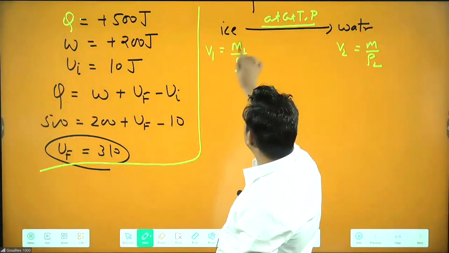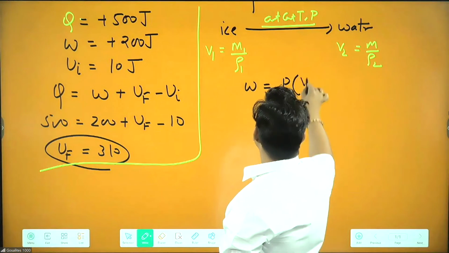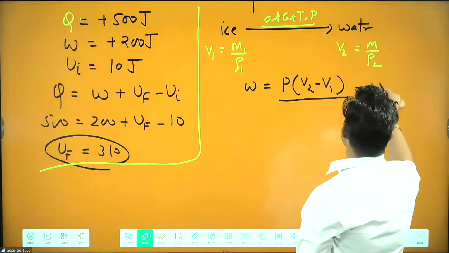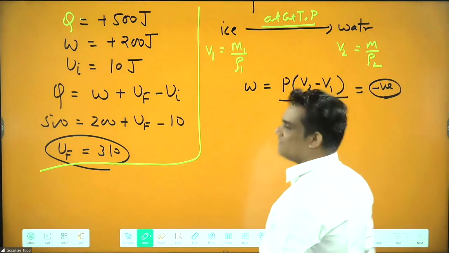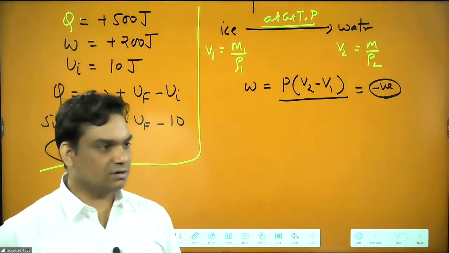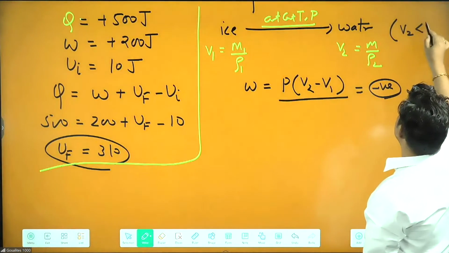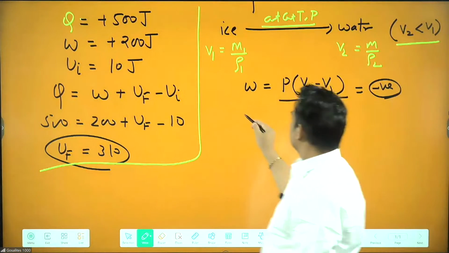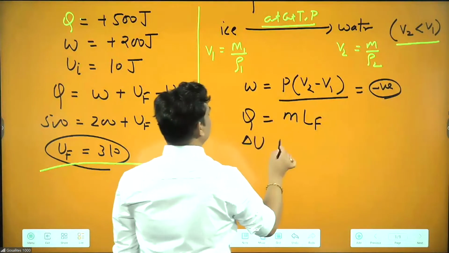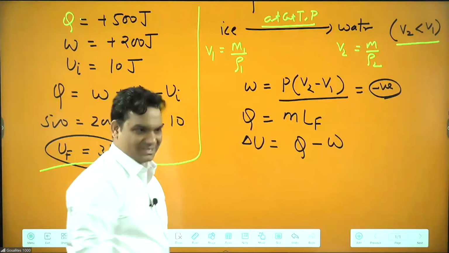Listen, V1 equals M1 by rho 1. They will be asking what is the work done. Work done we will always write as P(V2 minus V1), and this work will come out negative. Why? Because ice contracts on melting, so V2 is less than V1. Q you can easily find, Q is the MLF. They will be asking delta U, so delta U you can write as Q minus W. Clear?